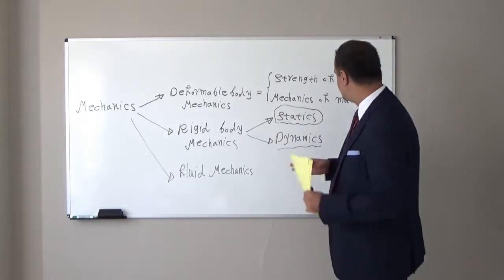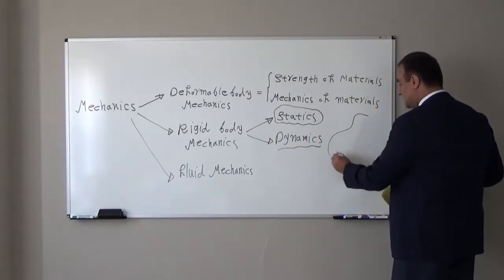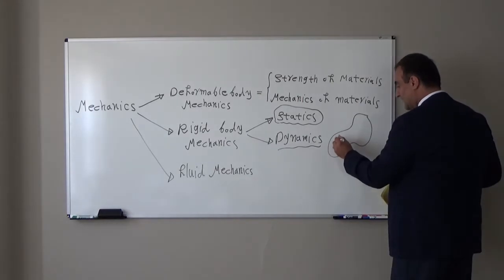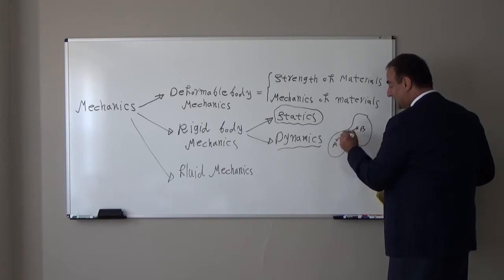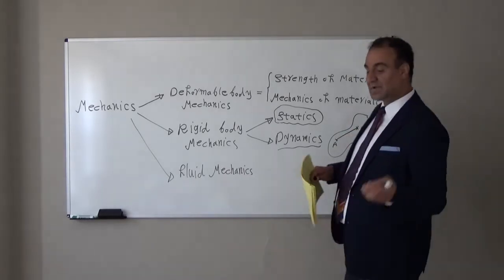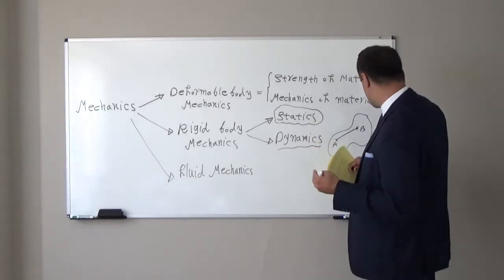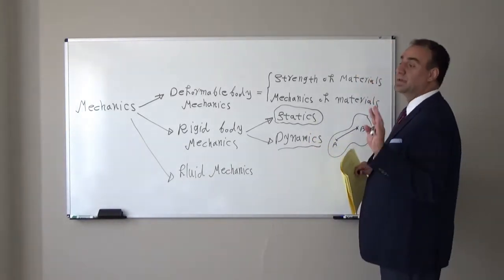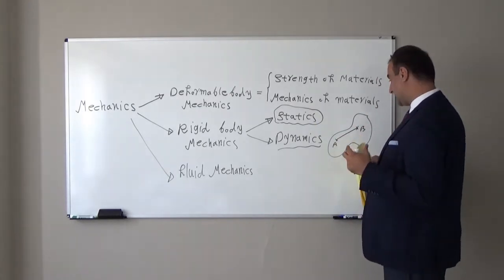In one rigid body, for example, if I have two points like point A and point B, the distance between point A and B before applying external forces and after applying the external forces will remain constant. So there is no deformation inside of the object.